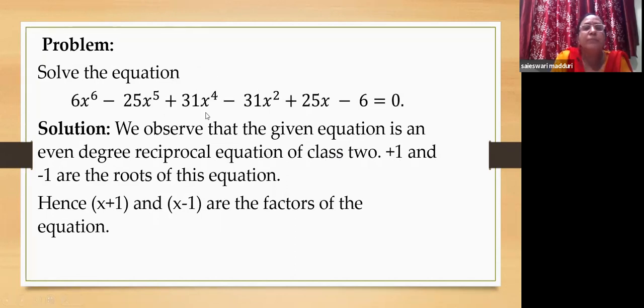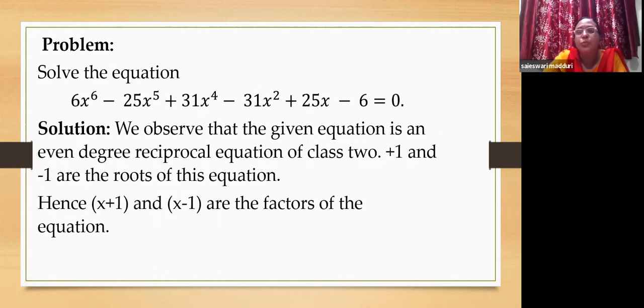So just by observing the equation, you will understand that it is of class 2 and it is of even degree. You got two roots. They are 1 and minus 1. Don't worry if you don't remember this concept, you can go ahead with the trial and error method where you will try with f of 1, then you will try with f of minus 1.